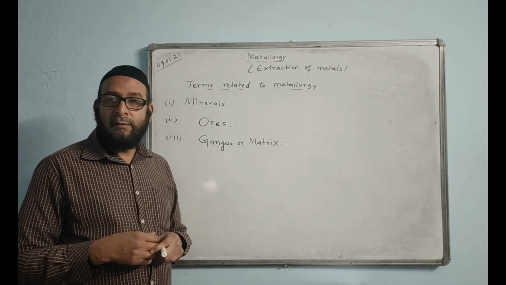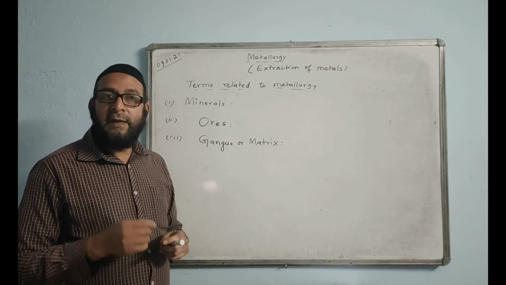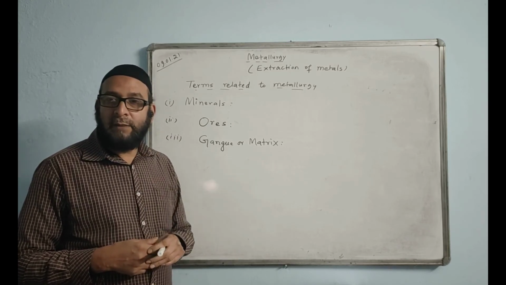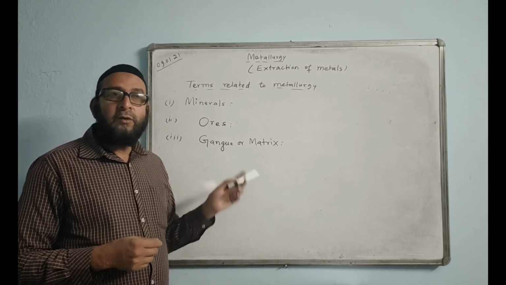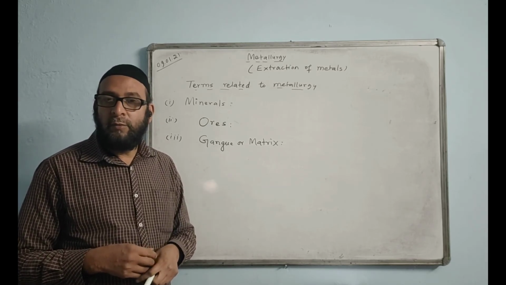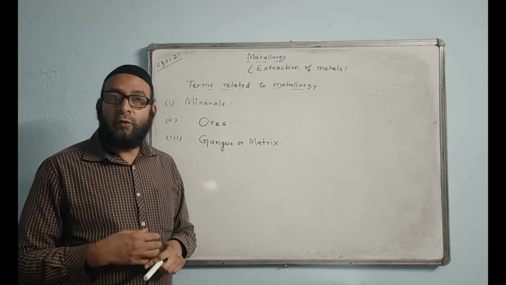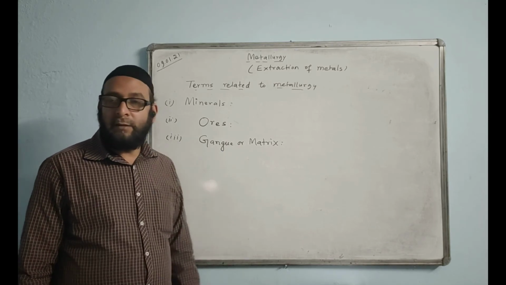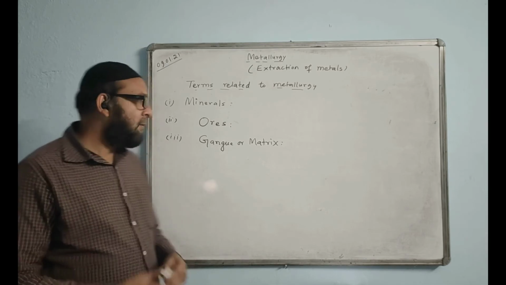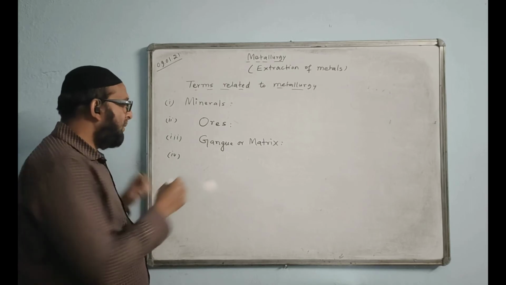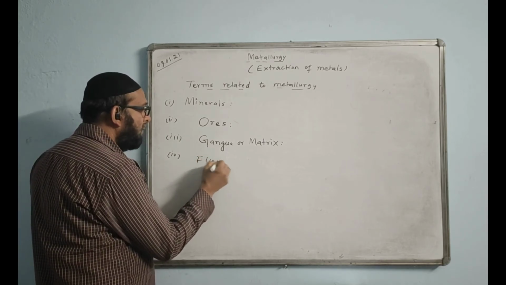Gangue or matrix. M-A-T-R-I-X. So the earthly impurities associated with an ore, including rocks and the silica particles, are called gangue. Hope it is clear. Fourth one is called flux.